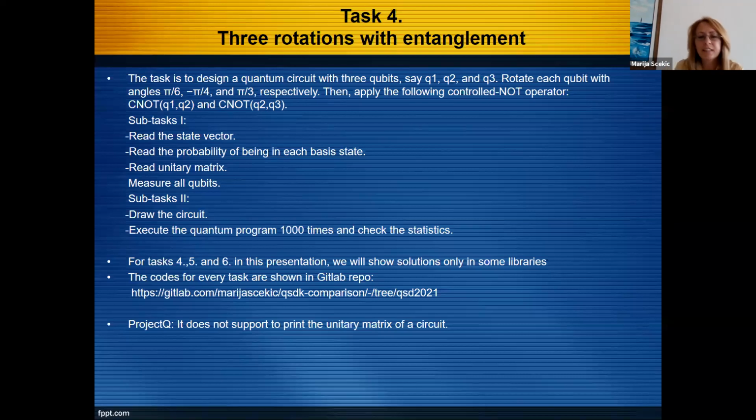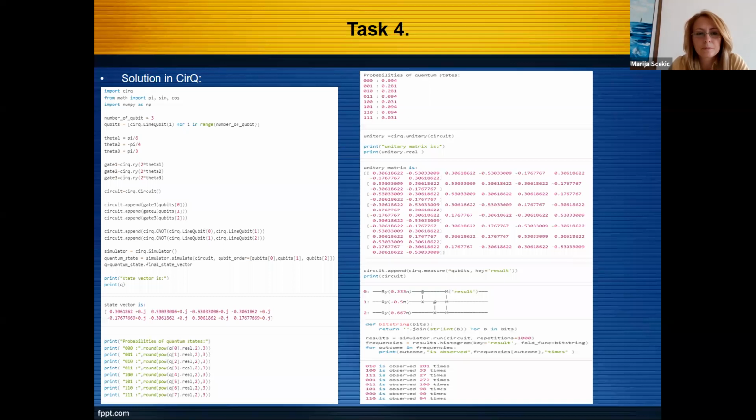For tasks 4, 5, and 6, we will show solutions only in some libraries, not all. The code for every task is shown in the GitLab repo, which is available now. And ProjectQ doesn't support printing the unitary matrix of a circuit, so we can't see that in a solution. Here we can see the solution in Cirq.